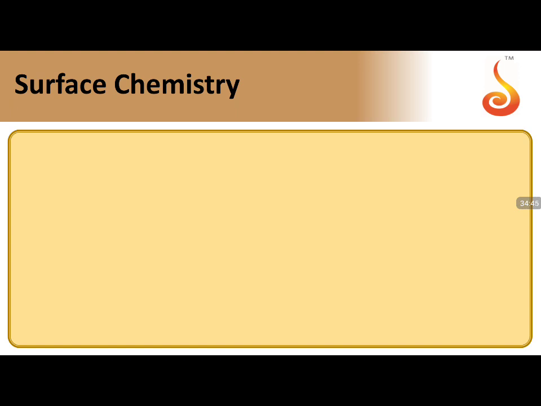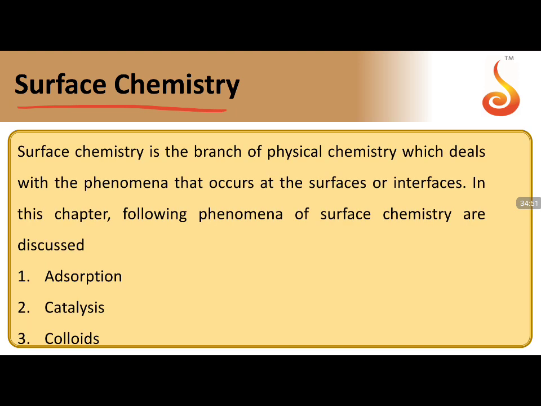And now we are moving into the next topic, moving from solutions to surface chemistry. What are the major important points we'll be learning in surface chemistry? It is all related to the chemistry that deals with surface phenomena. Any chemical interactions that are happening on the surface or interface come under this concept of surface chemistry. And it is divided into three parts: adsorption phenomena, catalysis, and colloids.